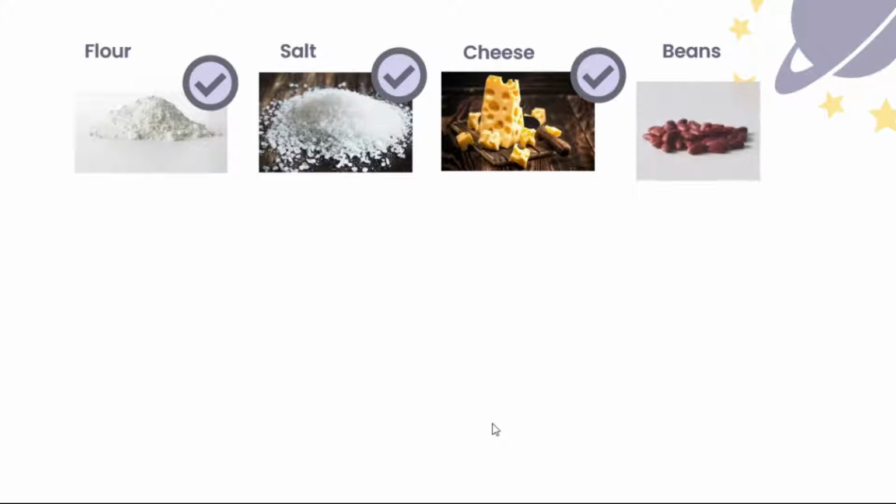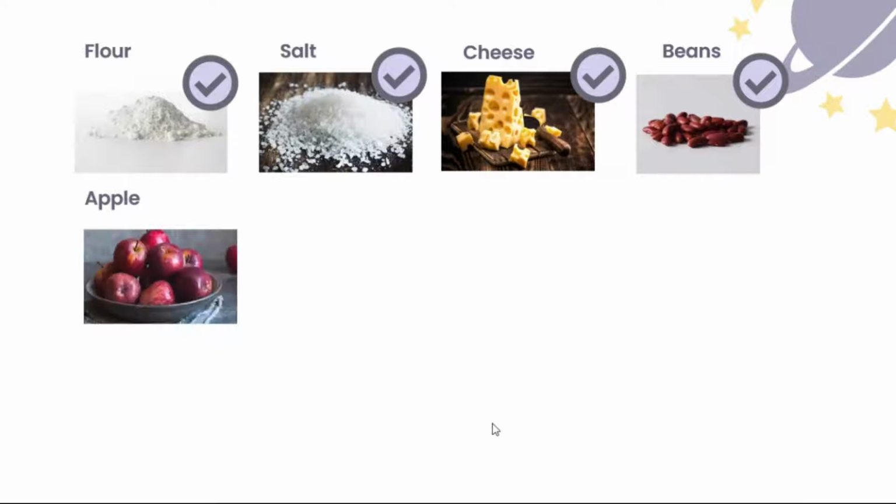Lyra, our next item. Beans, sir. Uncountable, sir. Why? Again, just like the salt and the flour, it's too many to count. And I think it can be counted if it's in bags, but in that picture, it's not. So therefore, it's uncountable, sir. Precisely. In this picture, it's hard to count each individual bean, but when you put it in sacks or in bags, it will be easier and it will be countable. But beans in itself are uncountable.